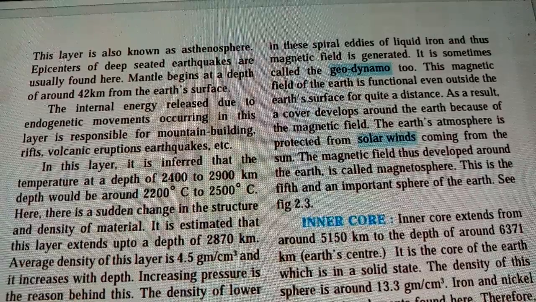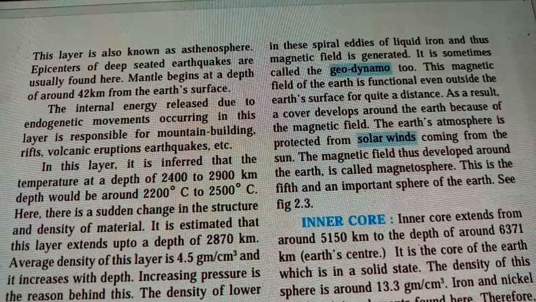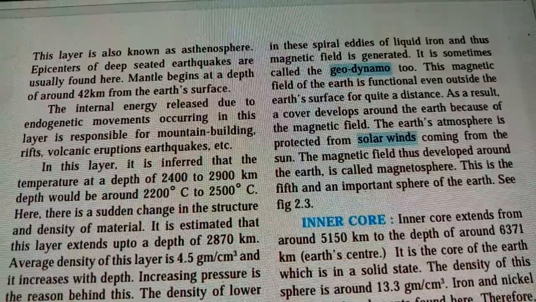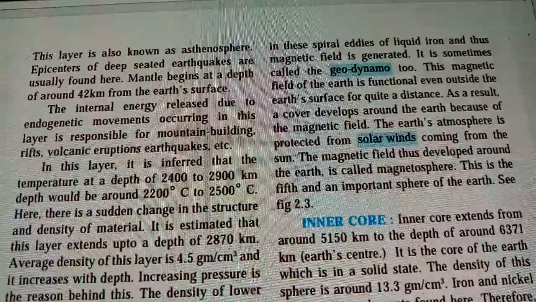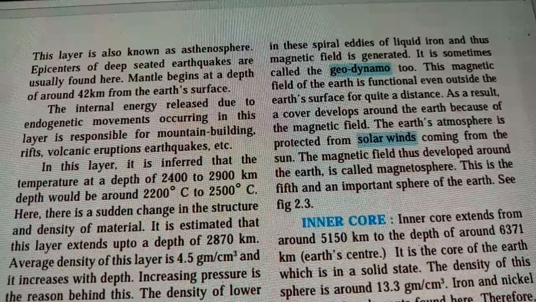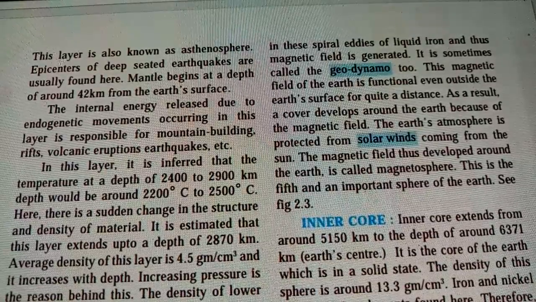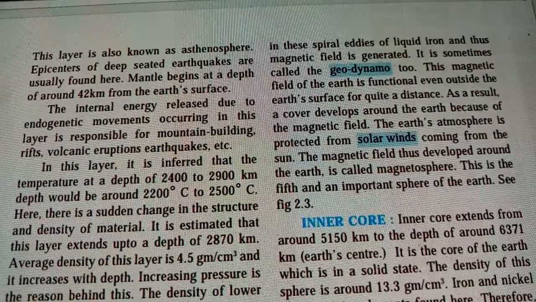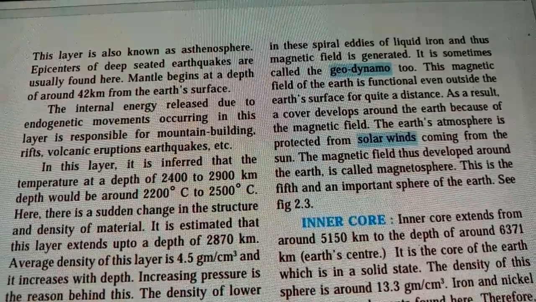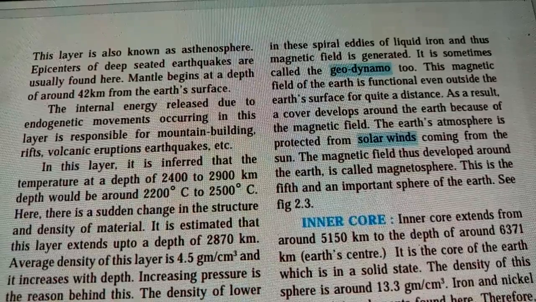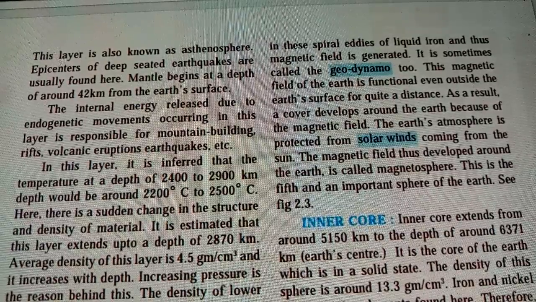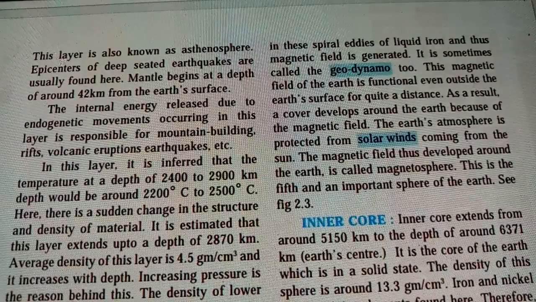The magnetic field thus developed around the earth is called the magnetosphere. The solar winds come in a perpendicular way and are deflected by the magnetic field. This is the fifth and an important sphere of the earth.